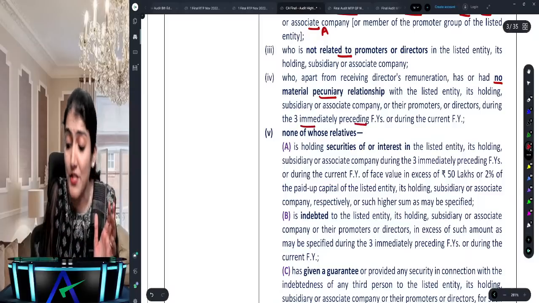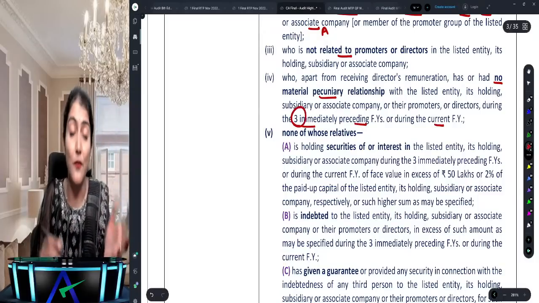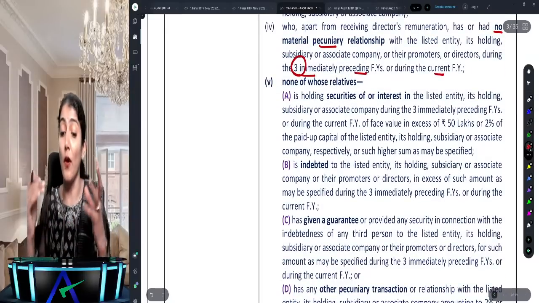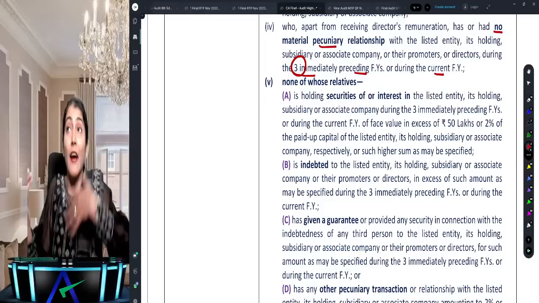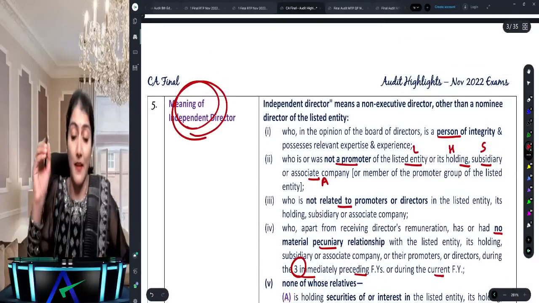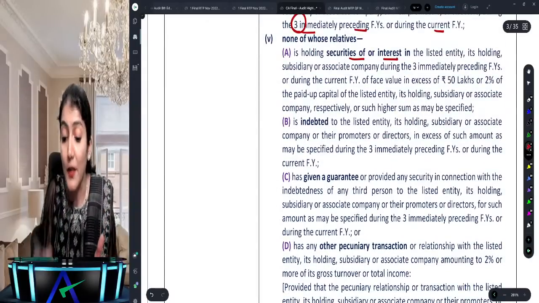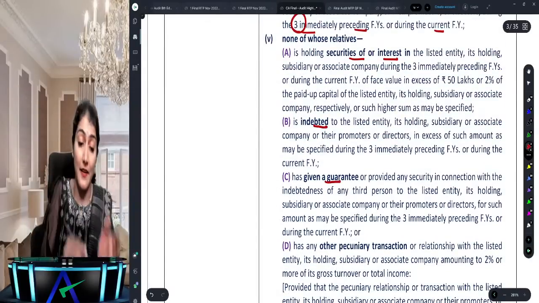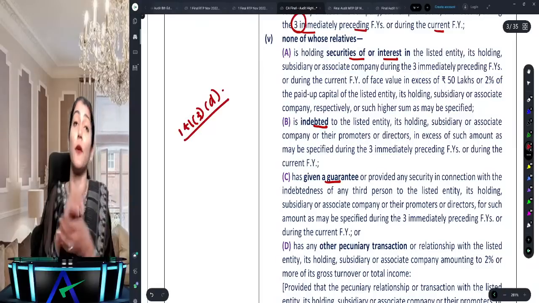During the 3 immediately preceding financial years or during the current financial year. So earlier this was 2, now it is made 3. Then none of his relatives. So if I have to be appointed as an independent director in a company, what does it say? None of my relatives should be holding any security or interest in, or should be indebted, or should have given any guarantee. So this is something similar to the disqualifications of the company auditor.